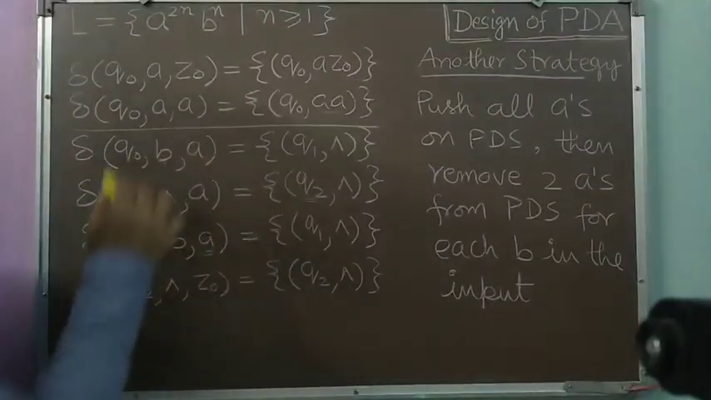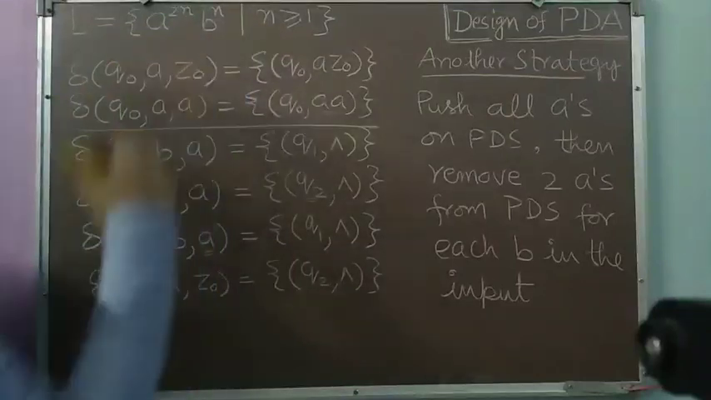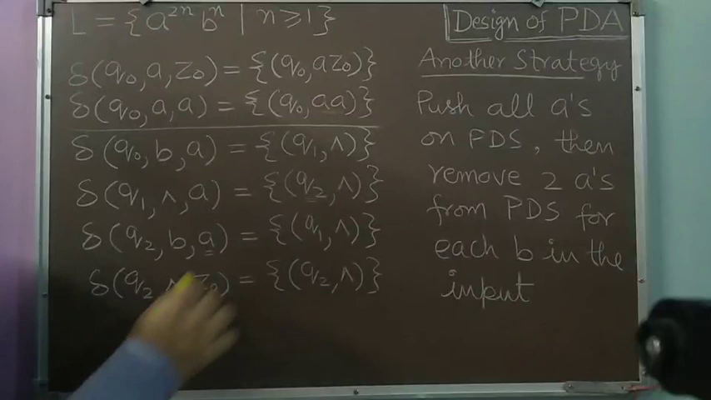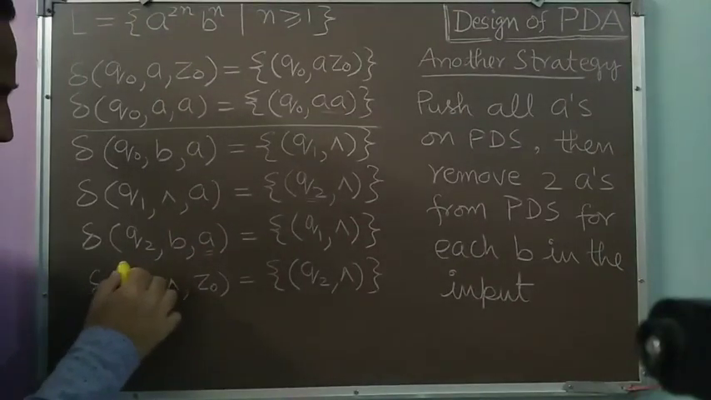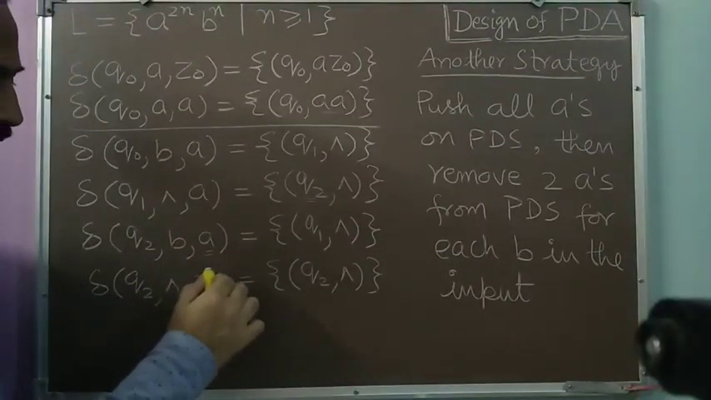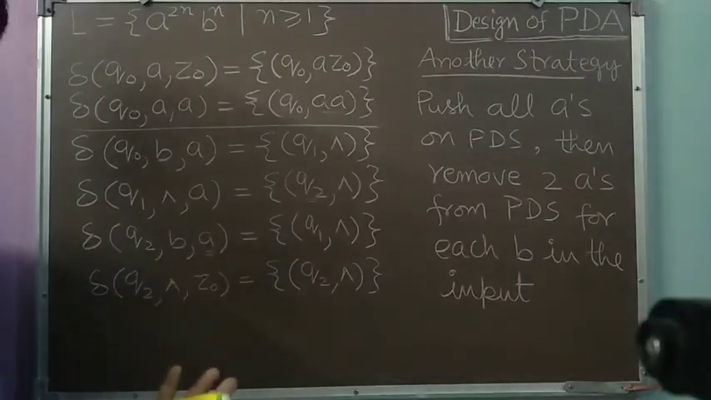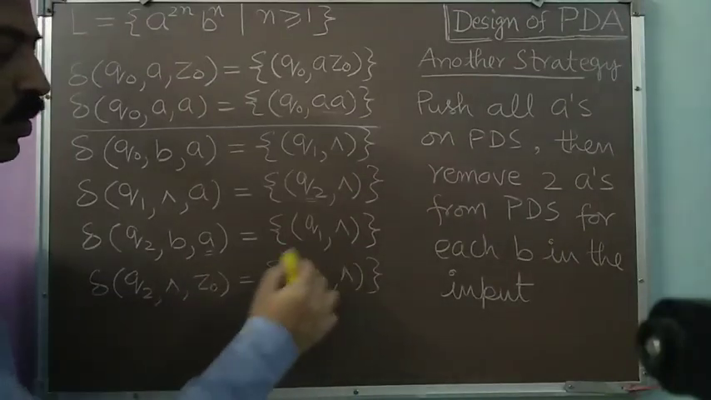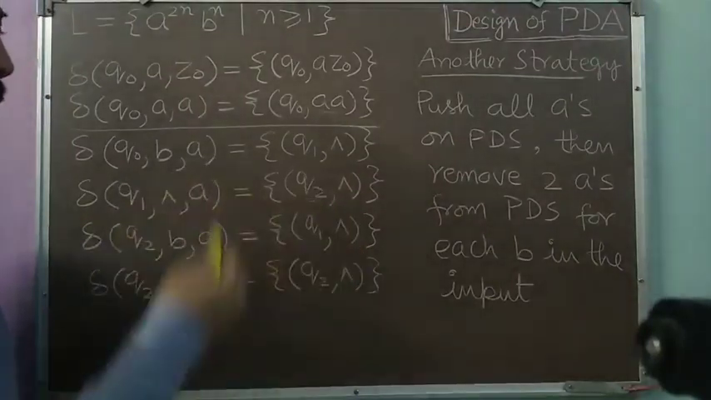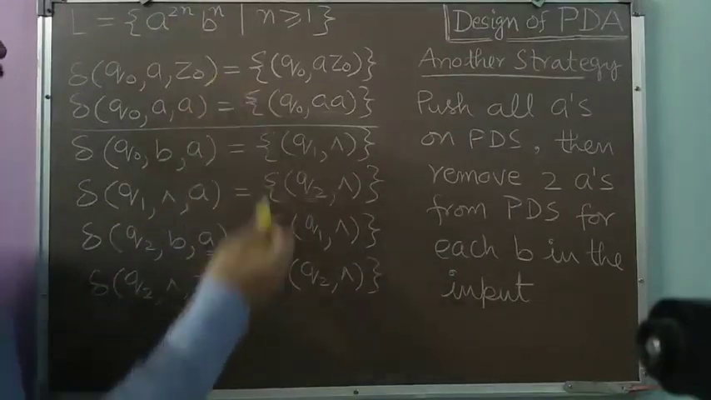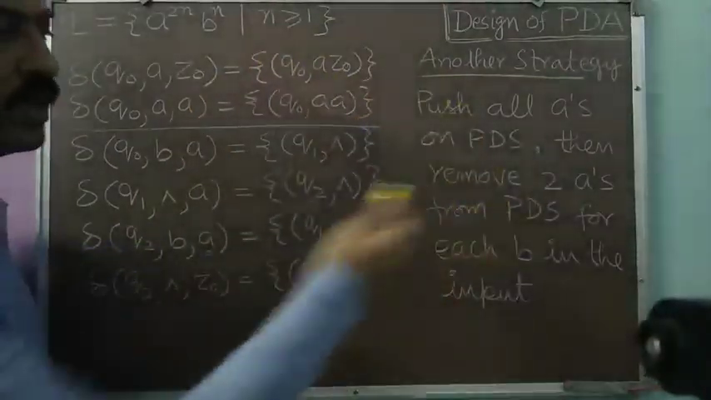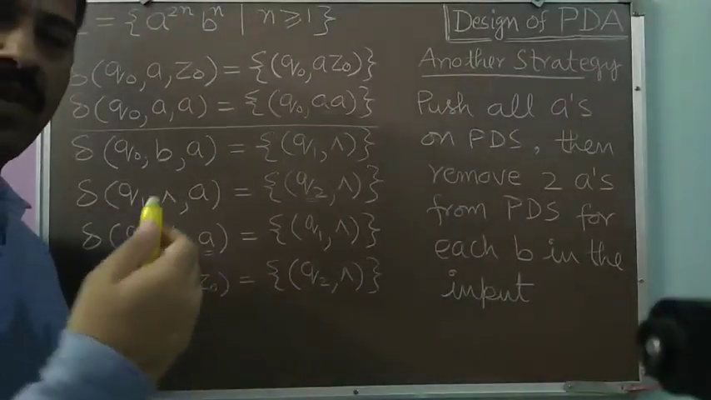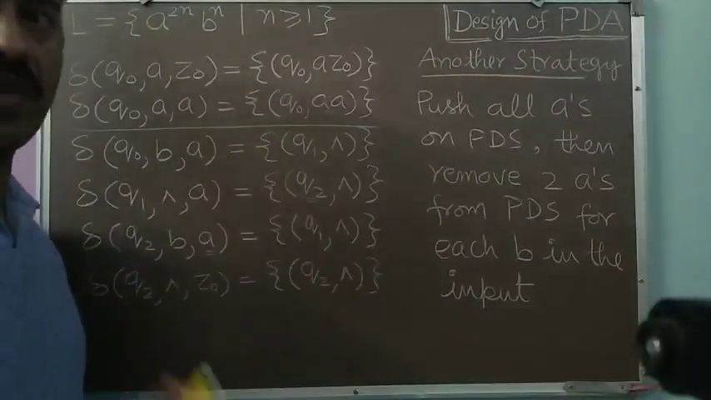So if the number of A's is exactly double the number of B's, we will always end up in the Q2 state. In the Q2 state, there will be the situation Z0 and our input has been exhausted, so we will take a null move. On Q2, null, Z0, we will remove this Z0 and signal the success through the empty store. So this is a solution as per this second strategy. We may choose any of the strategies which is convenient to us or which comes to our mind first.